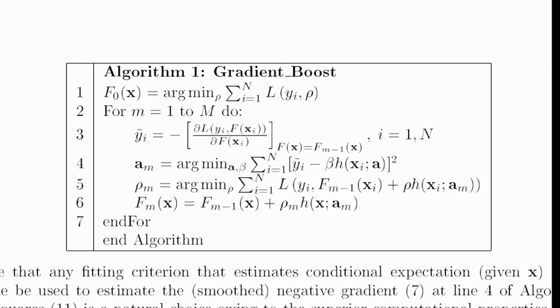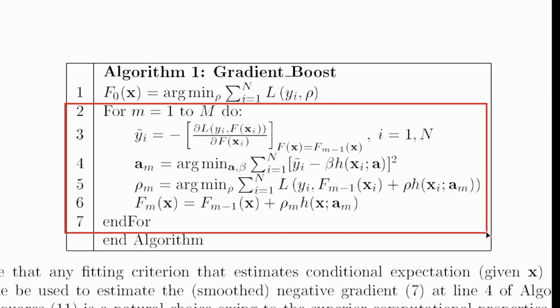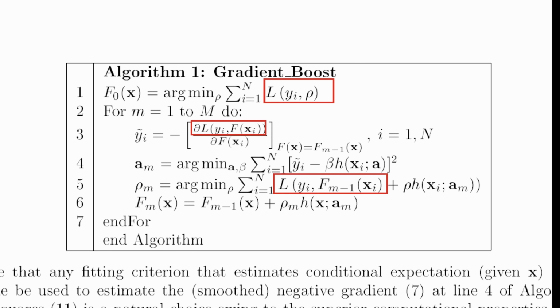Page 5 of the reference paper summarizes the base gradient boosting algorithm, which can be configured for various problems. The algorithm starts by initializing the model with a prediction, and then iterating through a for loop where each iteration it refines the prediction and improves it with each pass. A critical element to note is the loss function capital L, which is a measure of how well the model's prediction matches the actual values.